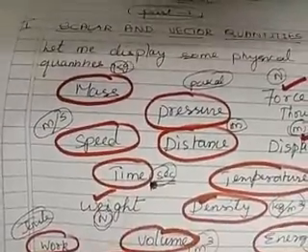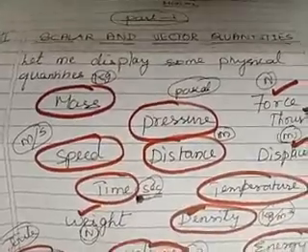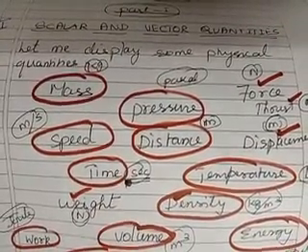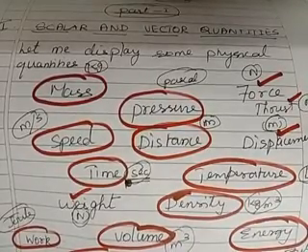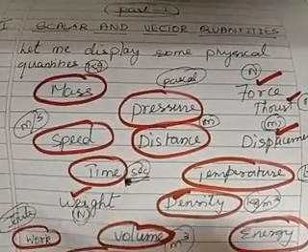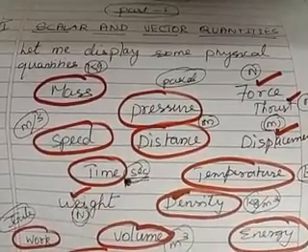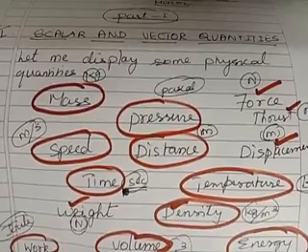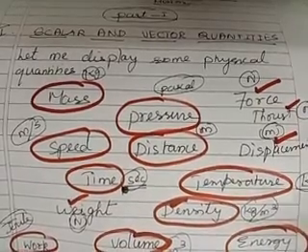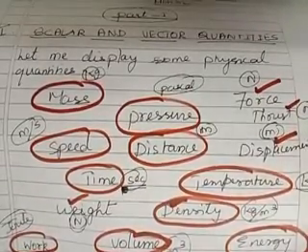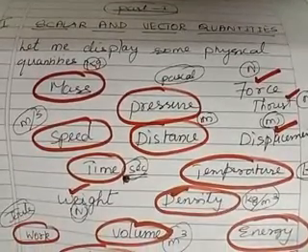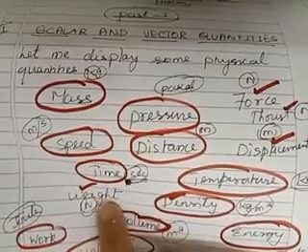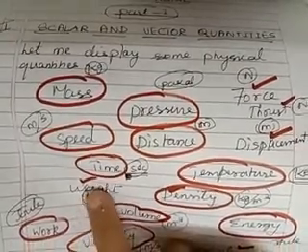Again, let us come to weight and thrust. You know very clearly from the previous chapter that the thrust exerted by the body is equal to the weight, or the weight of the body is equal to the thrust exerted. So when you come to the point of weight, suppose you are standing on the floor. You are putting the weight of your body on the floor. It acts vertically downwards. The gravitational force acts vertically downwards, and that gravitational force is nothing but weight. So weight is absolutely a vector quantity.